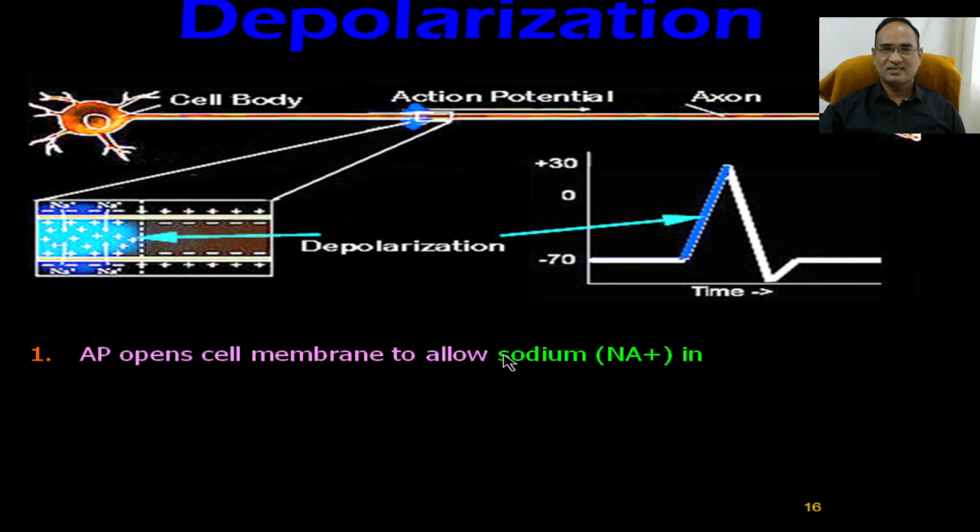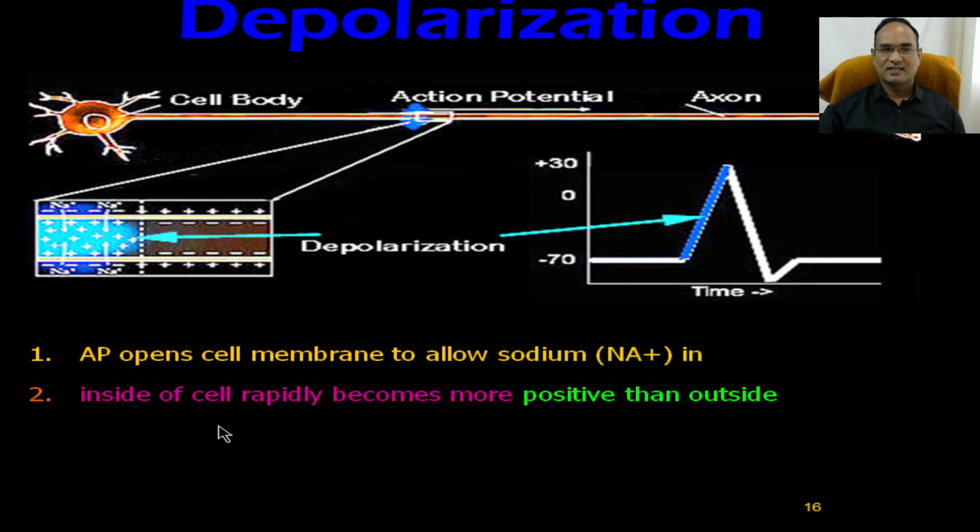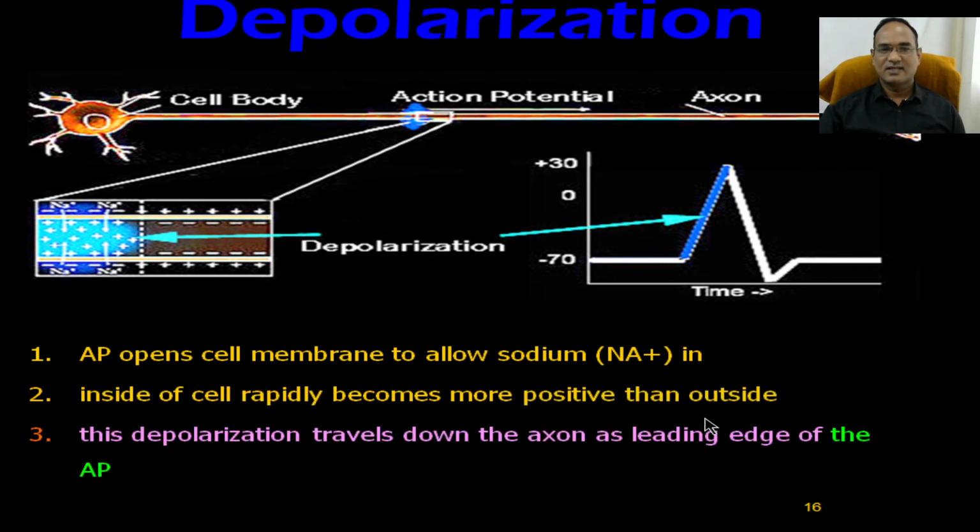This is called depolarization. The membrane allows sodium to rush inside, and the inside of the cell rapidly becomes more positive than the outside, and the depolarization travels down the leading edge of the action potential.